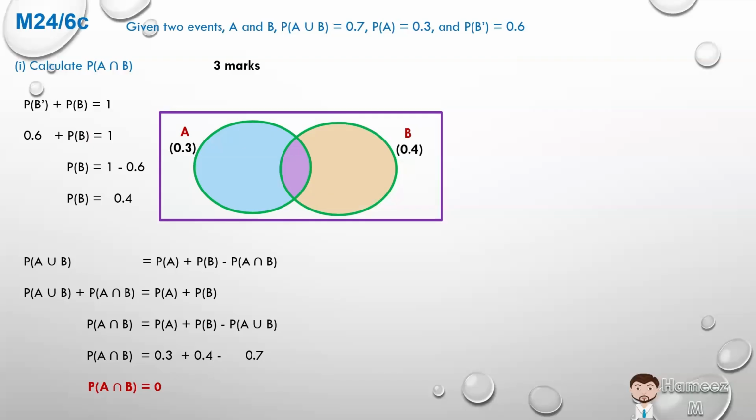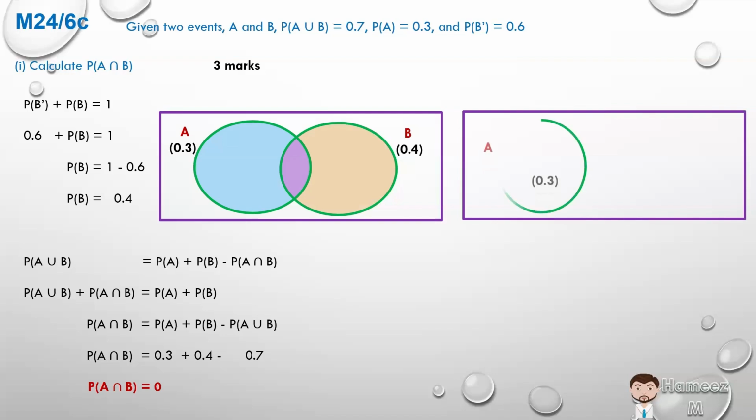So let's redraw that. There will be how much in the intersection? Nothing. 0. Which means that when we're redrawing it, we're going to place A at 0.3 and B not touching each other because they do not intersect. Let's see if this follows with what was given above.